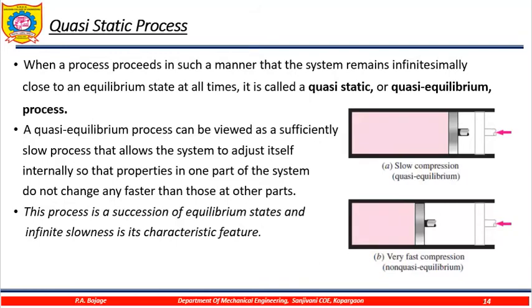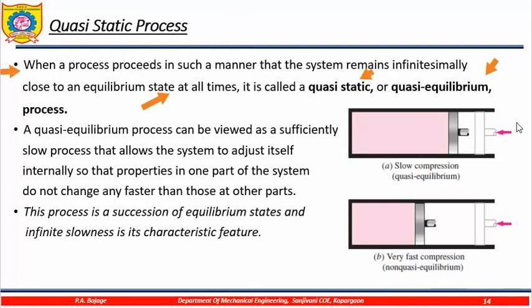Now, what is a quasi-static process? When a process proceeds in such a manner that the system remains infinitesimally close to its equilibrium state at all times, it is called a quasi-static or quasi-equilibrium process. What the statement says is that the process proceeds in such a manner that the system remains infinitesimally close to the equilibrium condition.